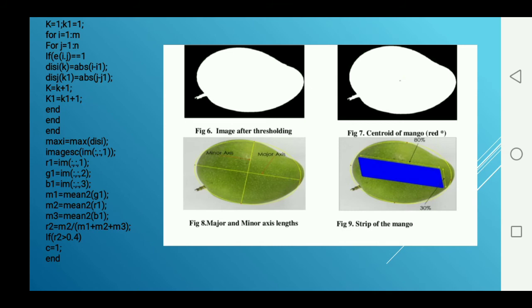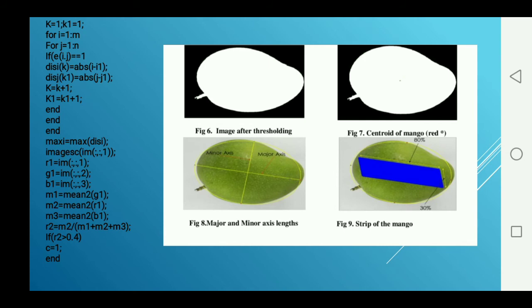Next, the red, green, blue channel values of the color image are found and the mean is calculated. Then the red intensity is found using this formula. It is the mean red value, the summation of the other means.